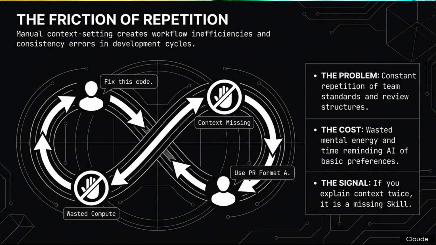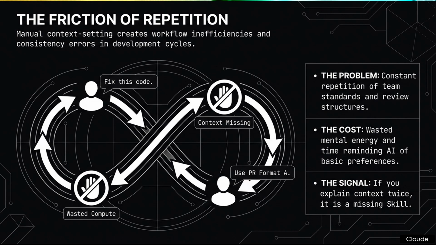Exactly. The slide quantifies the cost of this loop as wasted mental energy and time spent reminding the AI of basic preferences. But the most critical signal identified here is a specific rule quoted directly in the text. If you explain context twice, it is a missing skill. That is the exact metric. It creates a binary rule for developers. It changes the threshold for automation from high-frequency tasks to literally any repetition whatsoever.